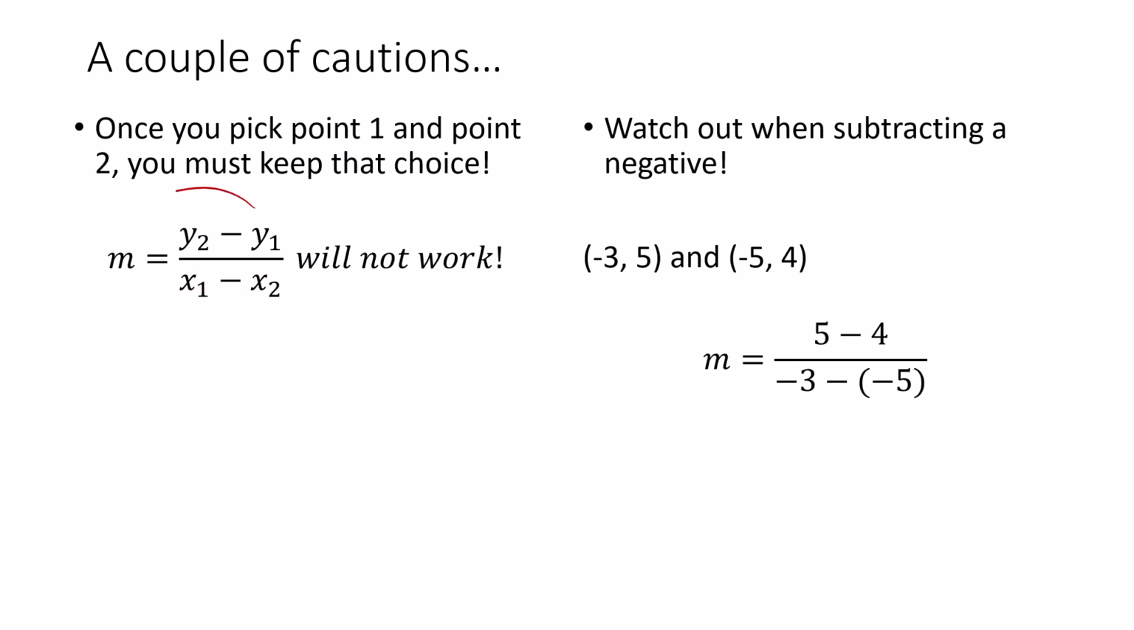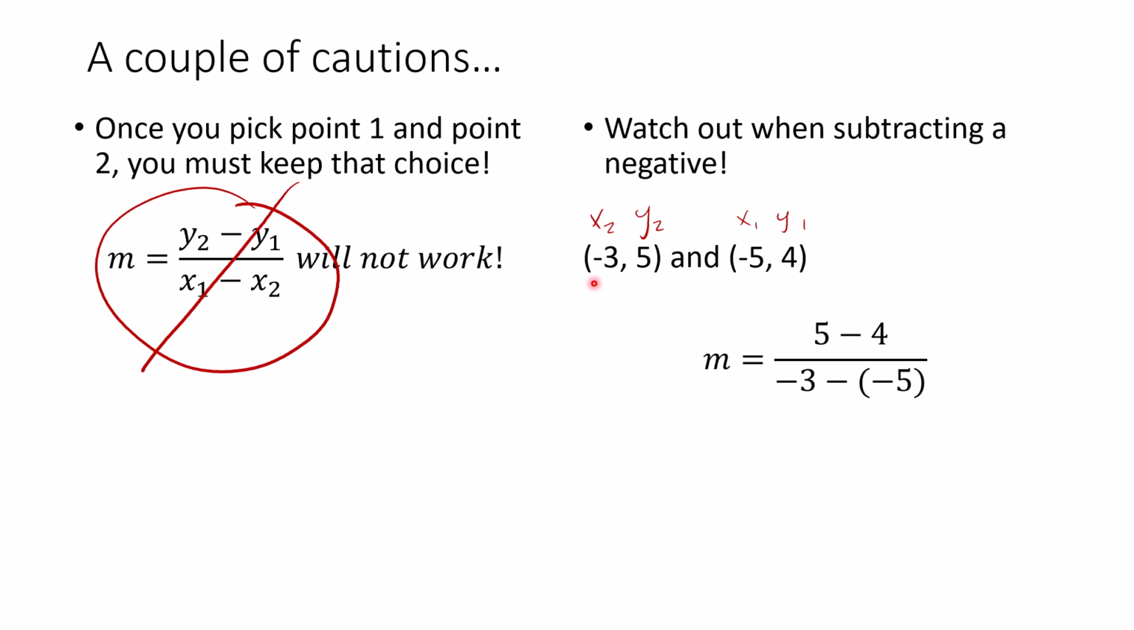No, do not do that. It will give you the right number, but the wrong sign. So it will cause your slope to be positive when it should be negative, or negative when it should be positive. So pick these however you want, just be consistent. And watch out when you're subtracting a negative. So in this one, I think I have this one as x2, y2, and x1, y1. So you've got y2, which is 5, minus y1, which is 4, which is fine.